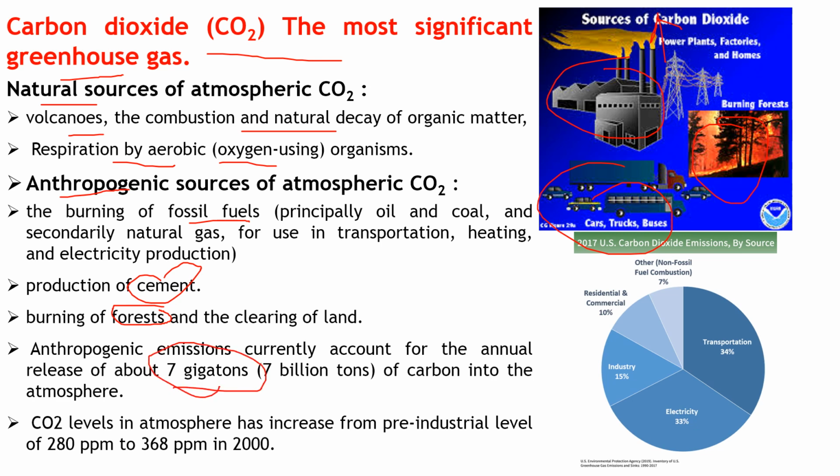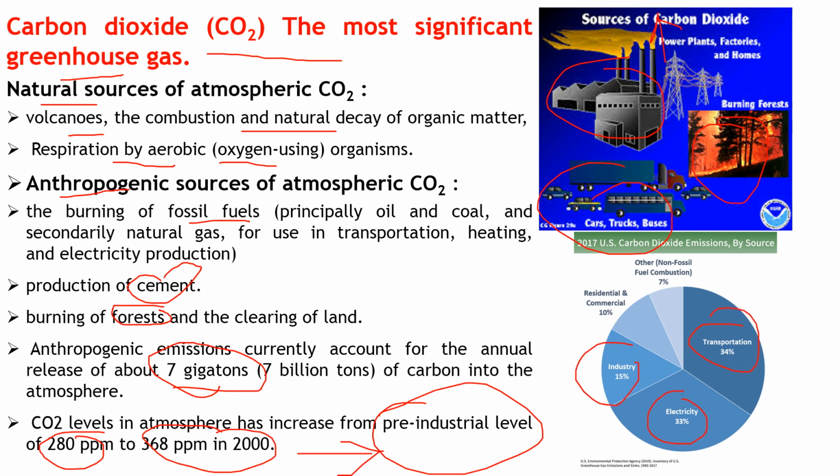This anthropogenic emission currently accounts for about 6 gigaton of carbon dioxide annually in the atmosphere, and the CO2 level in the atmosphere has increased from the pre-industrial level of around 280 ppm to 368 ppm in 2000, and it is continuously going to increase. Here are the contributions from different sectors: transportation sector 34%, electricity, industrial sector, then residential and commercial sector, and other non-fossil fuel combustion sectors that are emitting carbon dioxide.